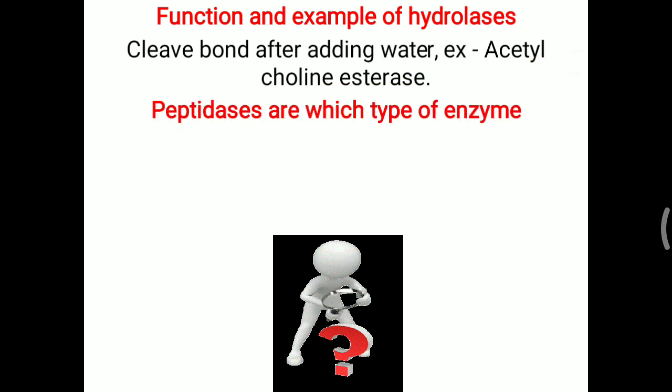Peptidases are which type of enzyme? All these peptidases are mostly hydrolases, and they are present particularly in the gastrointestinal tract. Basically, all enzymes of the GI tract mostly belong to the hydrolases. In our gastrointestinal tract, enzymes mostly add water molecules and break down whatever foodstuff we have taken into a smaller level.